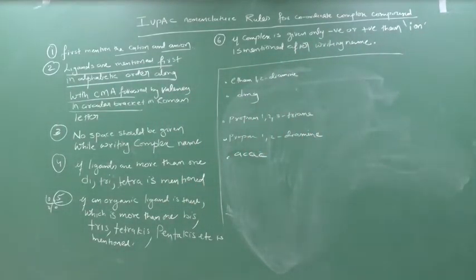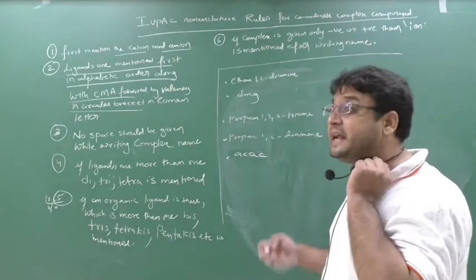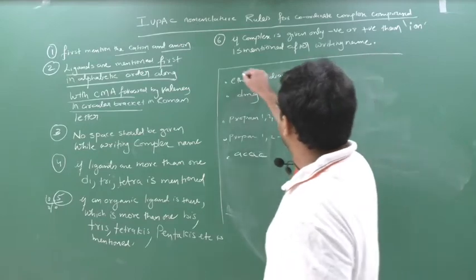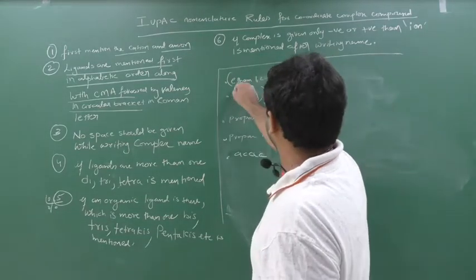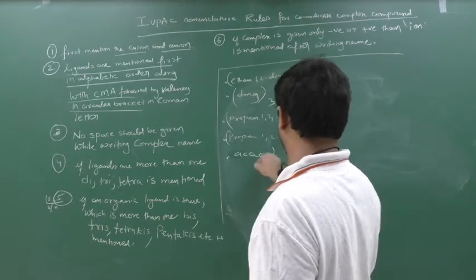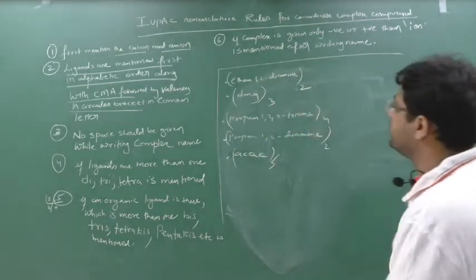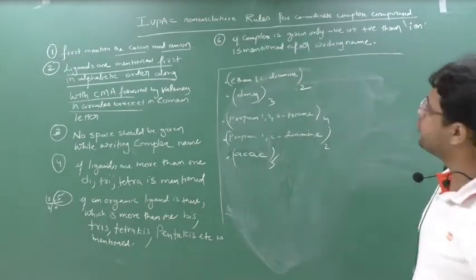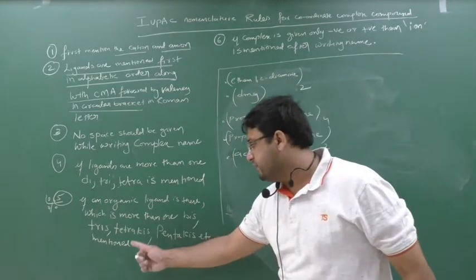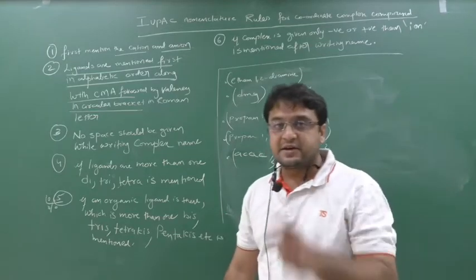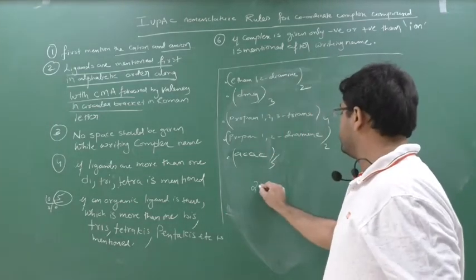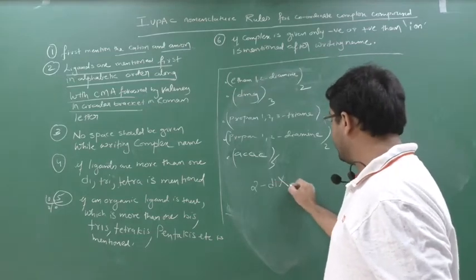If in a question there is an organic ligand like this, and they have given 2 here, 3 here, 4, here again 2, here again 5, then what will you say? You will say diethane 1,2-diamine. No, wrong. If an organic ligand is present more than once, then the prefix used is bis. For 2 you have to use not di, no di.